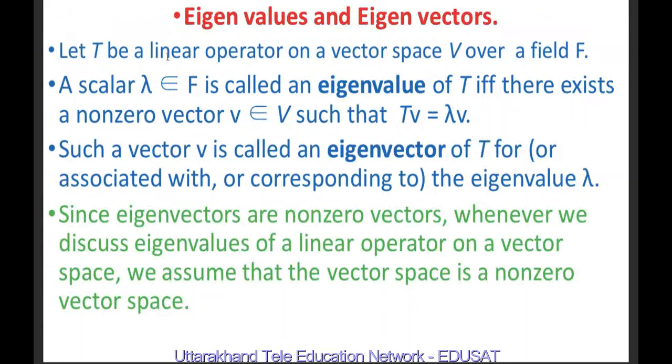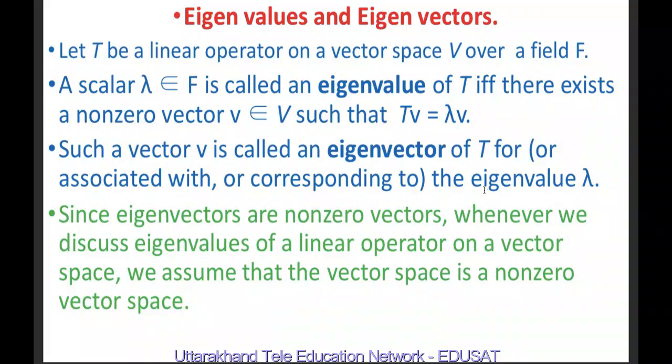So, the formal definition of eigenvalues and eigenvectors. Let T be a linear operator on a vector space V over a field F. A scalar lambda belonging to F is called an eigenvalue of T if and only if there exists a non-zero vector v belonging to V such that Tv equal to lambda v. Such a vector v is called an eigenvector of T for the eigenvalue lambda.